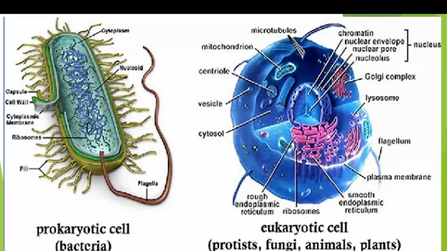If it is attached to ribosomes, it is called rough endoplasmic reticulum, generally involved in protein synthesis. Another one is smooth endoplasmic reticulum. If the endoplasmic reticulum is not attached to ribosomes, it is called smooth endoplasmic reticulum, which is involved in lipid biosynthesis.